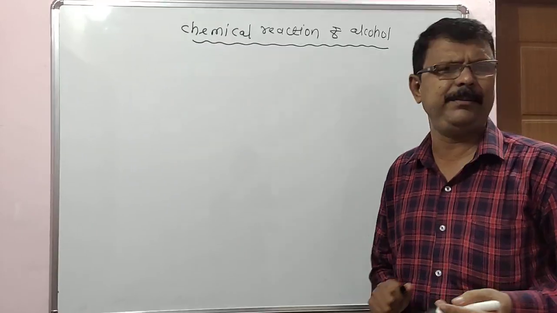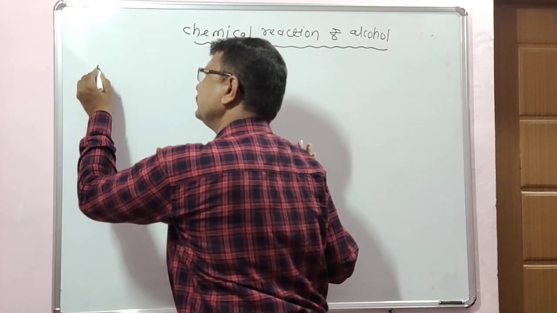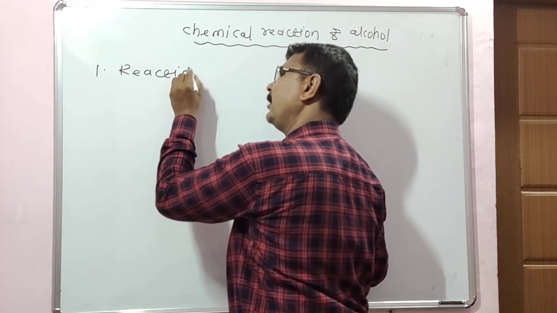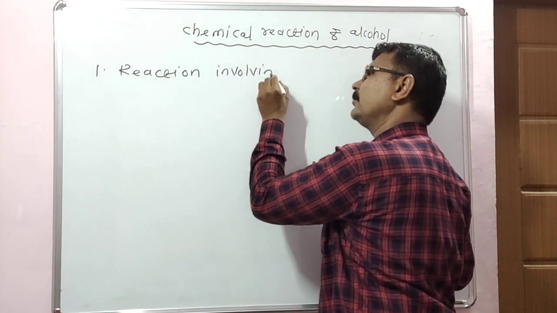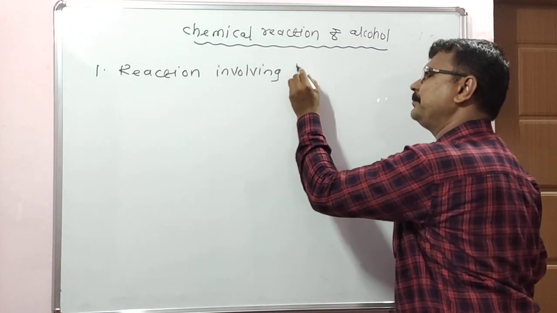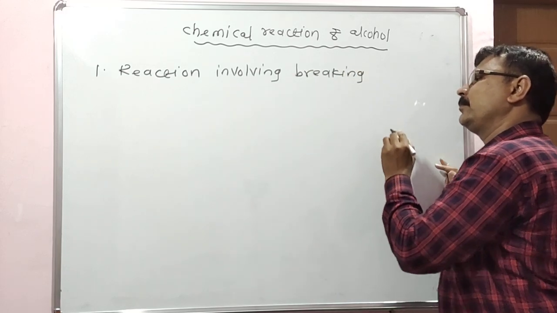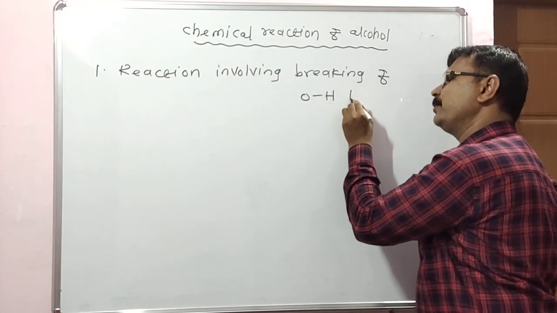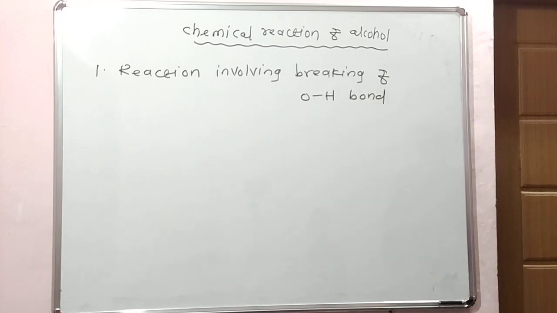Look here, the first chemical reactions are simple: the reactions involving the breaking of the OH bond.